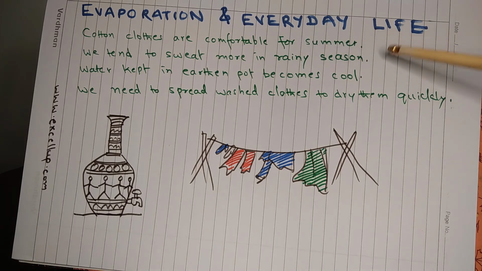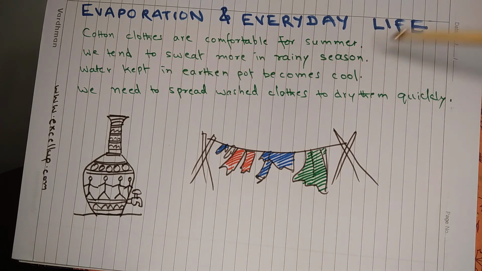We tend to sweat more in the rainy season. This is a misconception. Our body sweats as per the temperature, as per the cooling requirement of the body. But during the rainy season, because of high humidity in the atmosphere, the rate of evaporation reduces, and due to this, the sweat does not dry up as fast as it does during summer months. So our body feels sticky because of the presence of sweat, and it appears that we are sweating more in the rainy season.